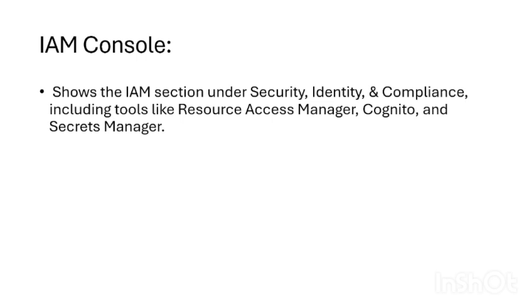IAM Console. The IAM console is available under the Security, Identity and Compliance section in AWS. It provides tools to manage users and roles, view permissions, and monitor security settings. It also integrates with services like Resource Access Management, Cognito, and Secrets Management. This makes IAM easy to use and manage.